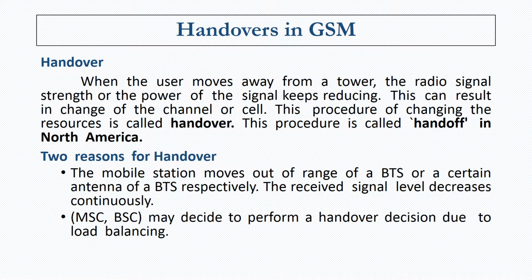Number two, there may be reasons where the MSC and the BSC communicate with each other and identify that a handover decision is needed in order to achieve load balancing within the network. There may be a few base stations which are very idle, and a few which are heavily loaded, and in such cases a handover decision can also happen.